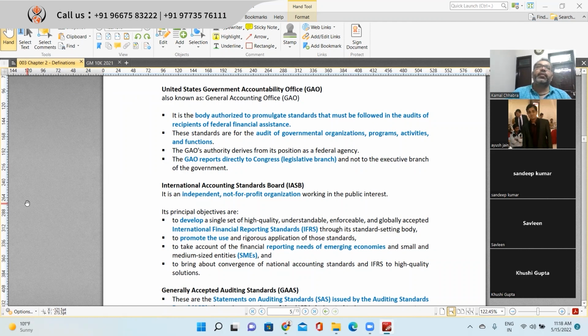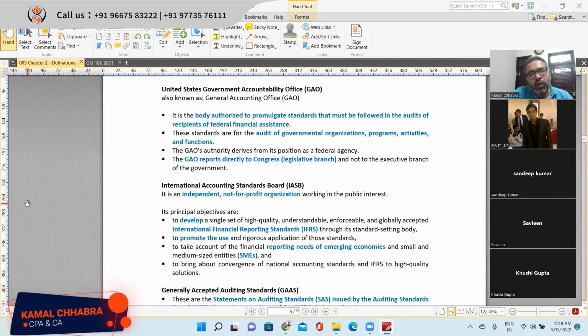Yesterday we were discussing there are 3 types of company: issuers, non-issuers, or government. When you are doing the audit of a government company, you need to adhere to their auditing standard, which is issued by the Government Accountability Office.